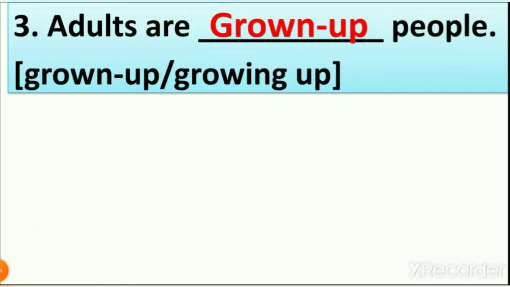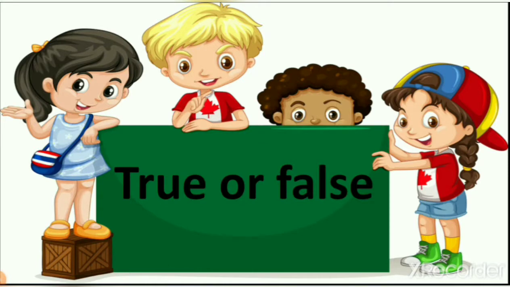So let's see which is our question number 2. Guess. What is our question number 2? You can read this. What is this? True or false. In this we have one sentence, right? True means you have to write that this sentence is right. So what do you write? You write true. If the sentence is wrong, what do you write? You write false. False means a wrong statement, right?